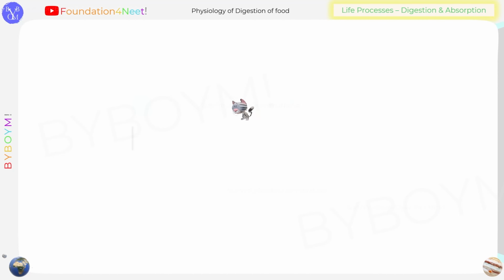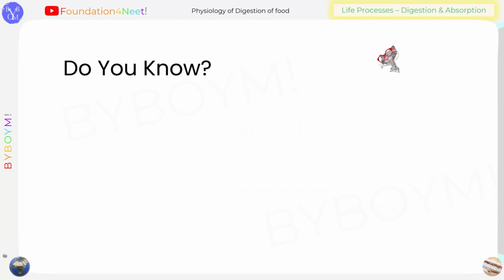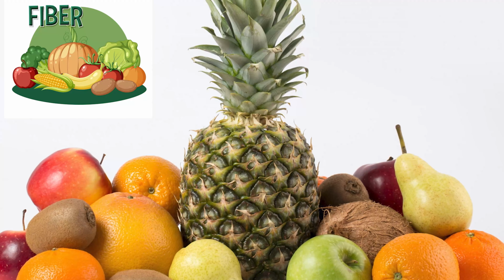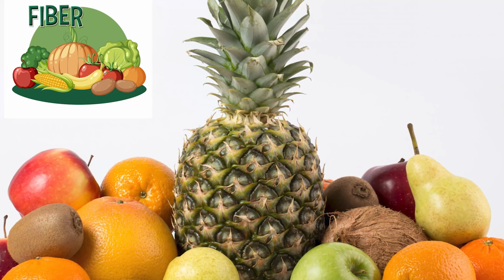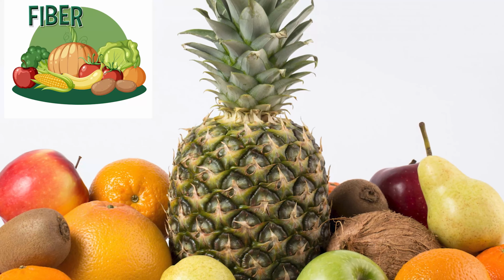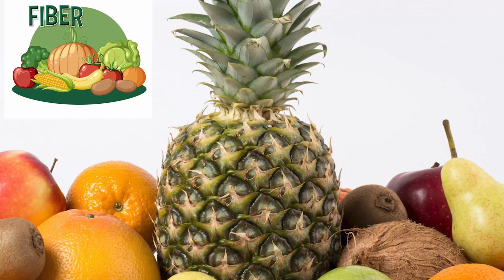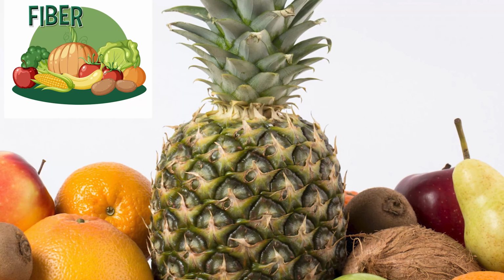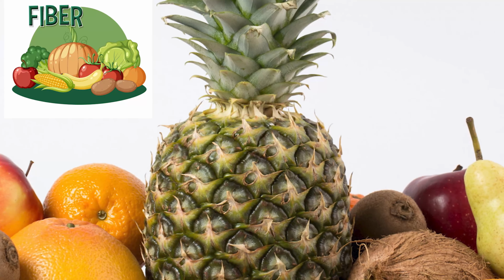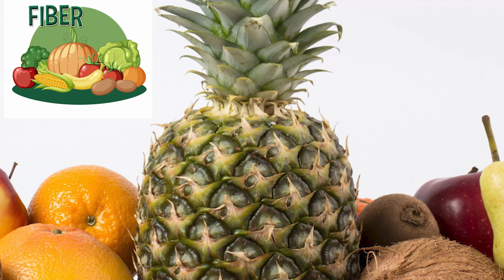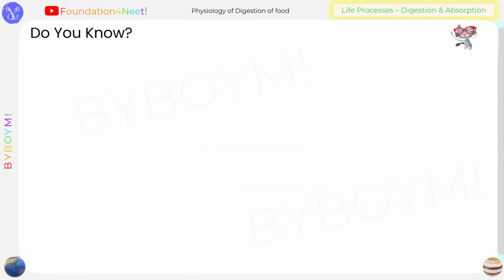So let's move on to Do You Know. The first point in Do You Know is, apart from nutrients such as carbohydrate, protein, lipid and vitamin, the diet must contain fiber-rich food that aids in easier bowel movement. Dietary fiber softens the stool and bulks it up. Dietary fiber also affects the gut bacteria. So apart from nutrient-rich food, you should also eat fiber-rich food that will improve your gut health.